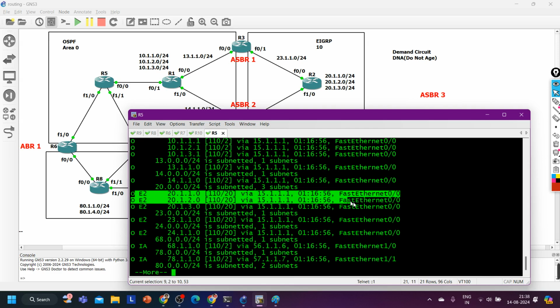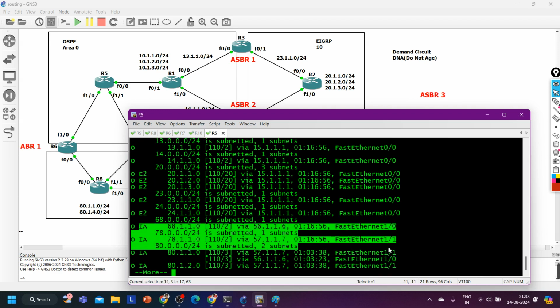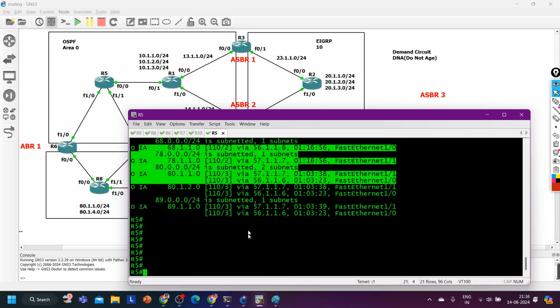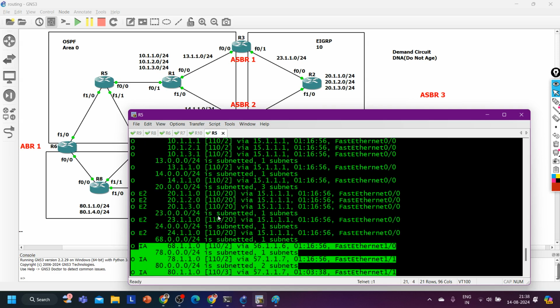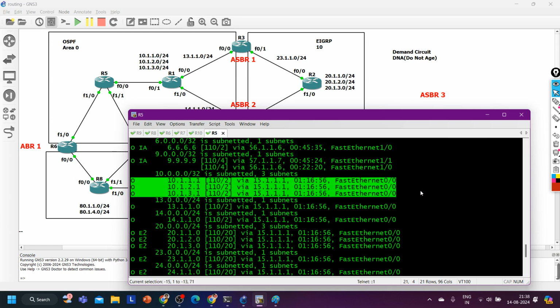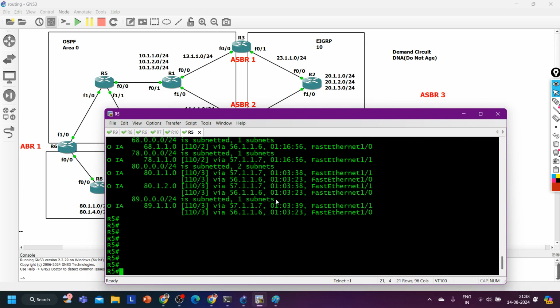These are intra-area prefixes, these are external prefixes, and these are inter-area prefixes. Let's suppose out of these prefixes I want to filter some prefixes, let's say these 10 prefixes, on router number 5. How to filter it?